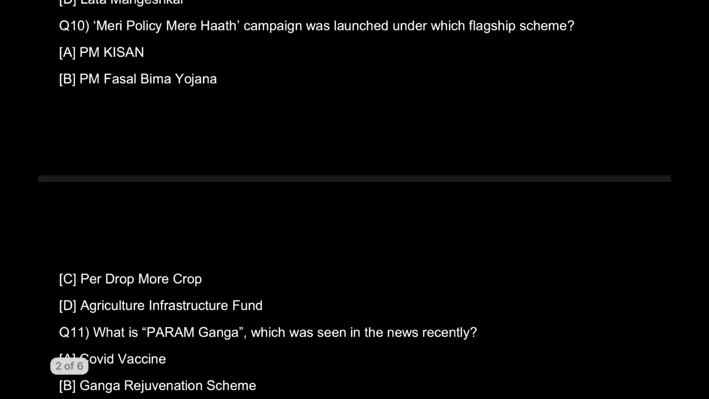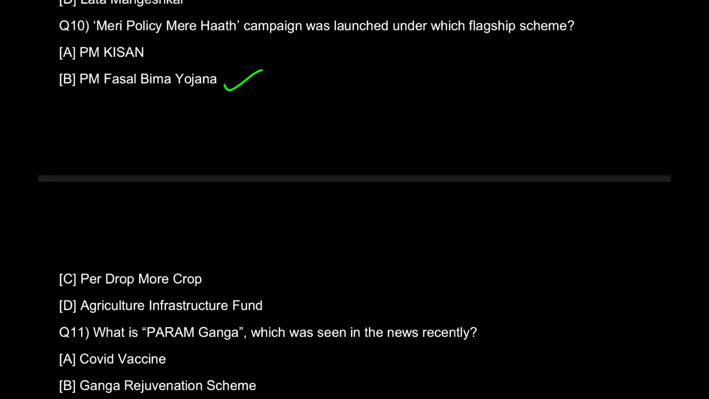Question number 10. Let's get down to question number 10. Meri Policy Mere Haath campaign was launched under which flagship scheme? So you know that whenever schemes come up, this is my guess strategy, I'll tell you. When it comes to schemes, where does my attention go first? It always takes me to the farmers. But the problem here is that there are multiple farmer policies or campaigns. So what do I do now? I should know the correct answer. Option B is the correct answer here.